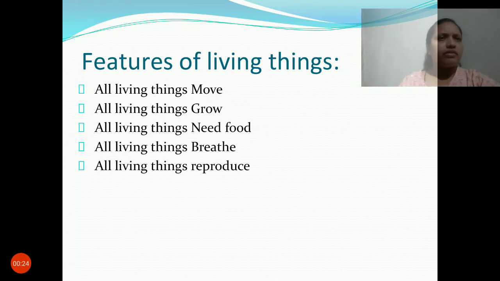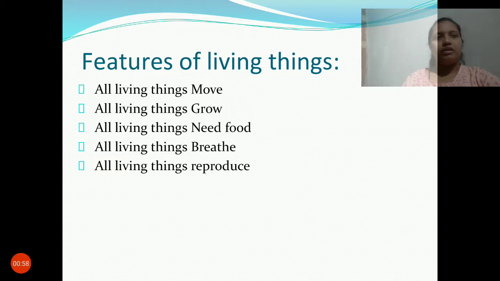Last class, what did we discuss, children? We discussed living things, their characteristics, and how to identify living things, right? Then in today's session we will see the features of living things. In the last class we discussed two features of living things: all living things move and all living things grow. You all know that living things move from one place to another without any help.